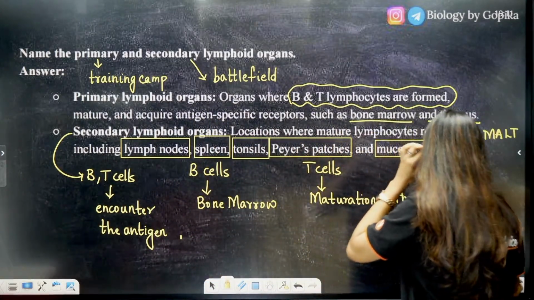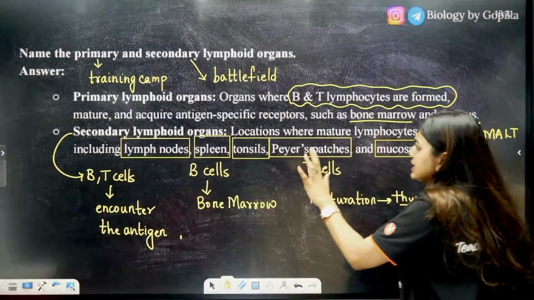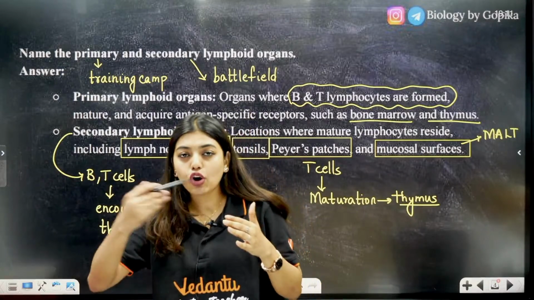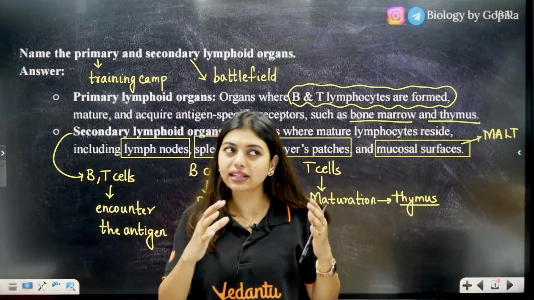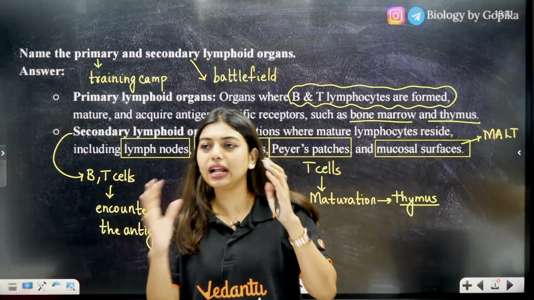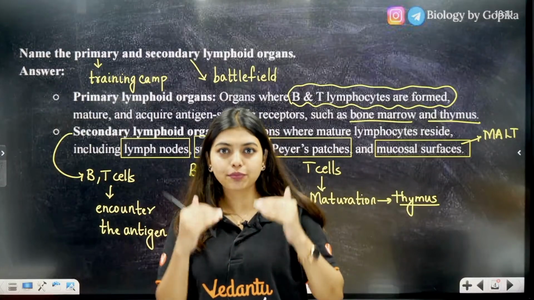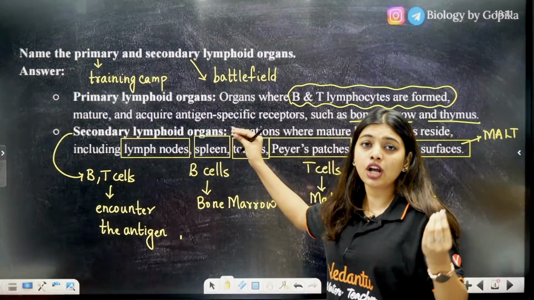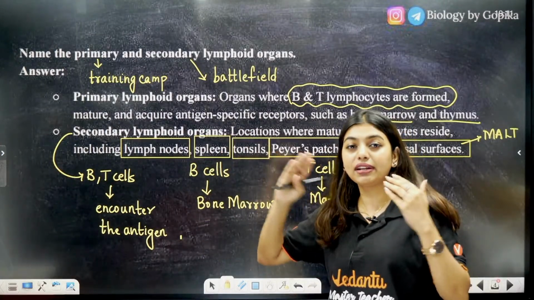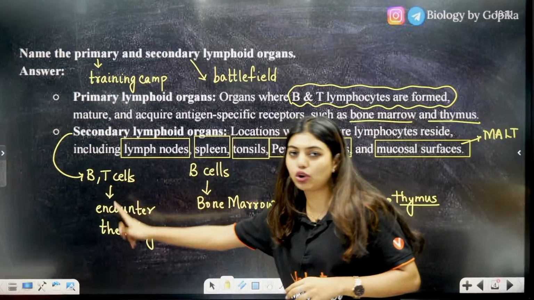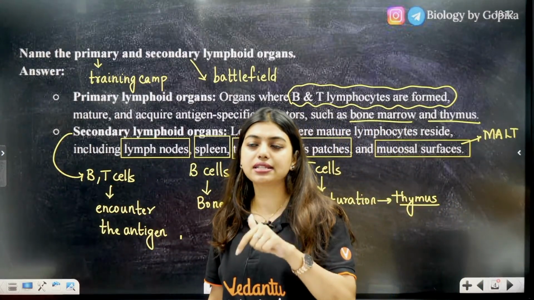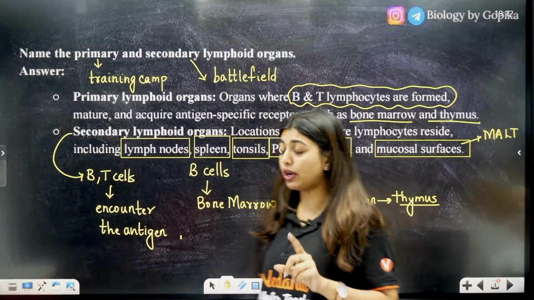Okay, so this question is clear, no? Easy question, students. Many times the questions have been repeated. So I have gone back to previous year questions, picked questions that have been repeated, changed the pattern, and put the answer so you know what you are supposed to write. If it's a 2-mark question, you do not have to explain a lot, but if it's a 3-mark question, you have to write all of this: B cells, T cells, production, maturation happens here, all that you have to write.